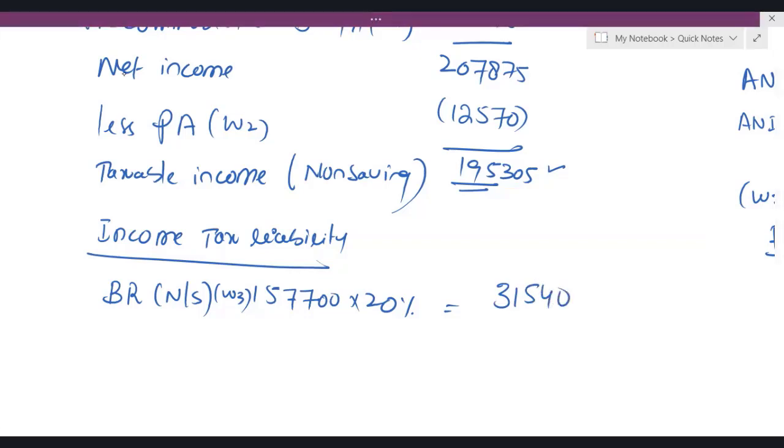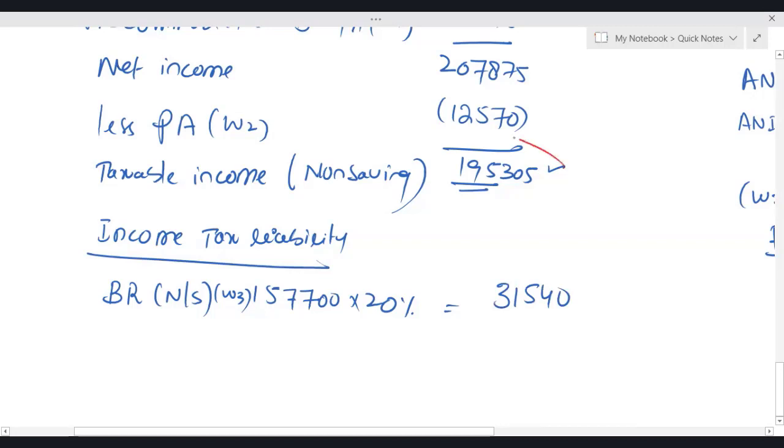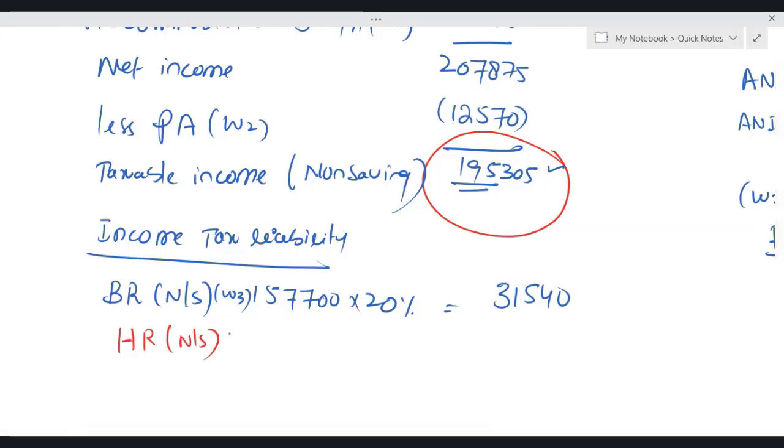Okay, now what? From this 1,95,305, let us deduct 1,57,700. Whatever the remaining amount comes, that definitely falls in the higher rate. So 1,95,305 minus 1,57,700, I'm getting 37,605.